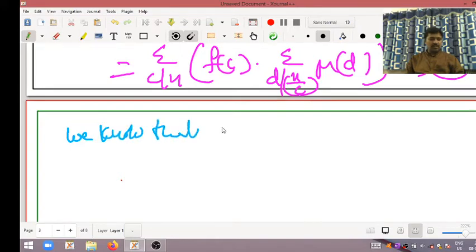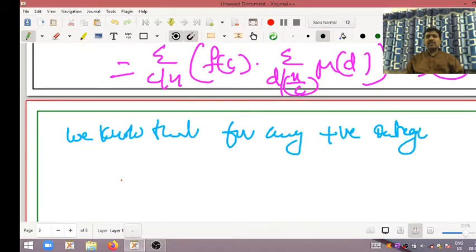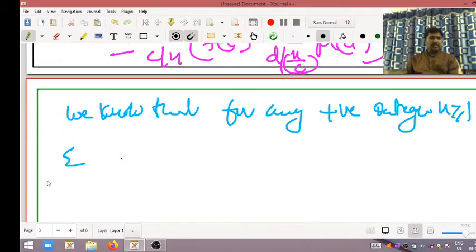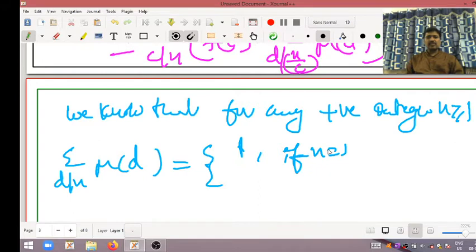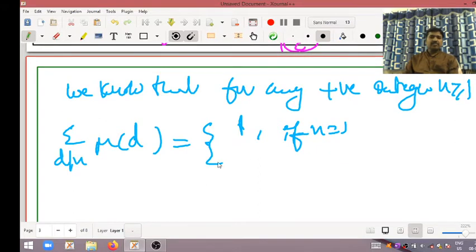We know the Mobius definition: for any positive integer n greater than or equal to 1, summation d divides n of Mobius of d is equal to 1 if n is equal to 1, and 0 if n is greater than 1.